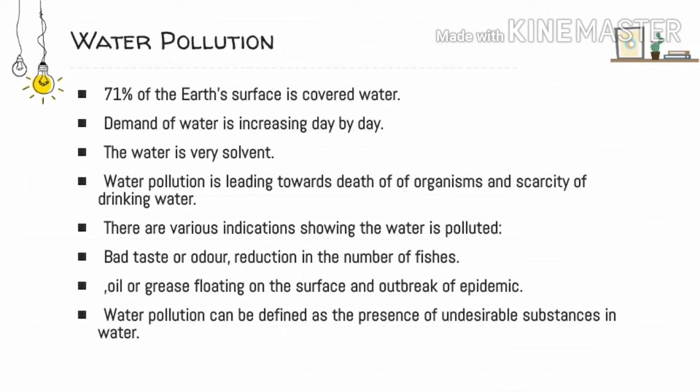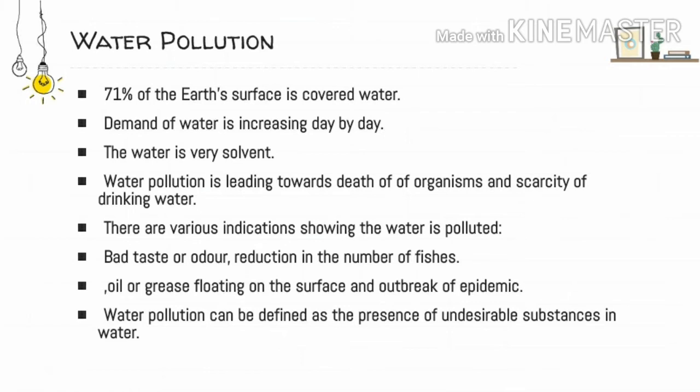When the water is polluted, we can know it because there are various indications. The water tastes very bad, and a very foul smell comes from the water. Then there's a reduction in the number of fish. If a certain area has lots of fish and all of a sudden there is a reduction in their number, then we can say that the water in that area is polluted.